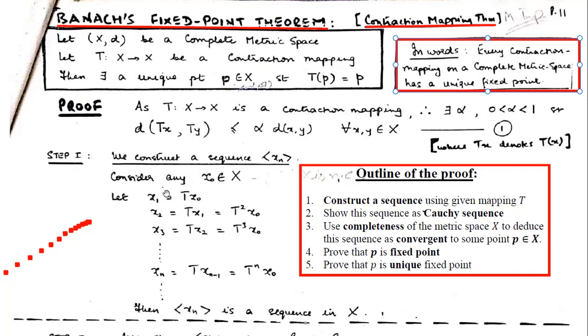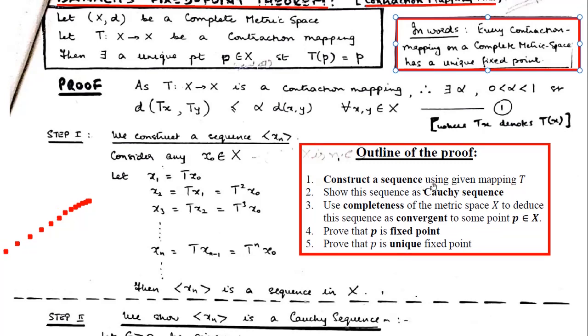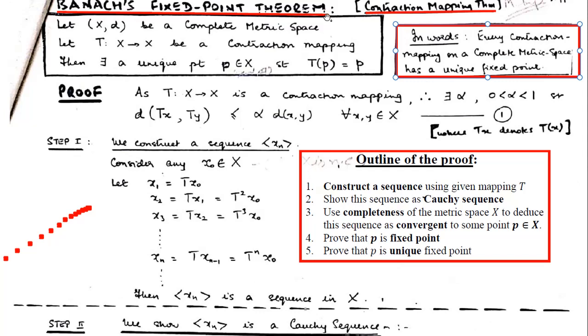Before going into the actual proof, I'll put the outline of the proof here. What is the outline? It's all about 5 steps. First, we will construct a sequence, because we have a complete metric space. Using the completeness of the metric space, we will need to create a Cauchy sequence, and that Cauchy sequence, because of completeness, will be convergent. So we will be constructing a sequence in this metric space, and we construct it using this mapping T.